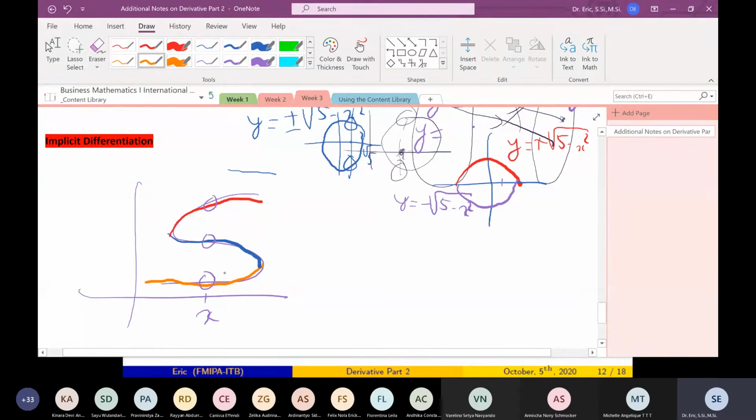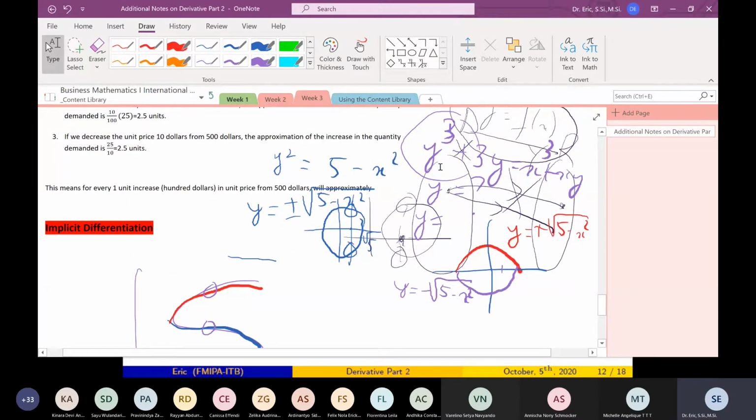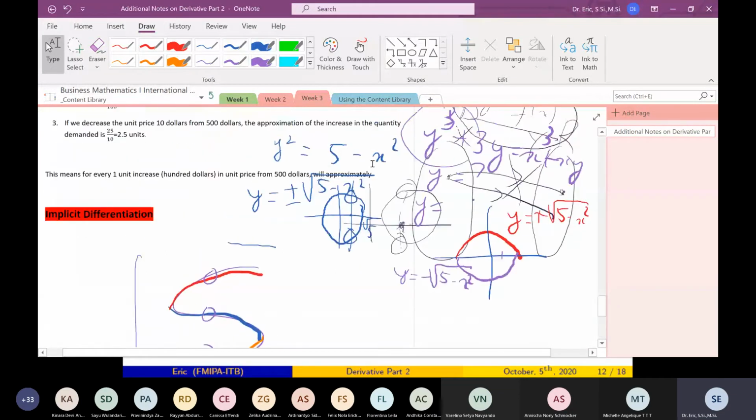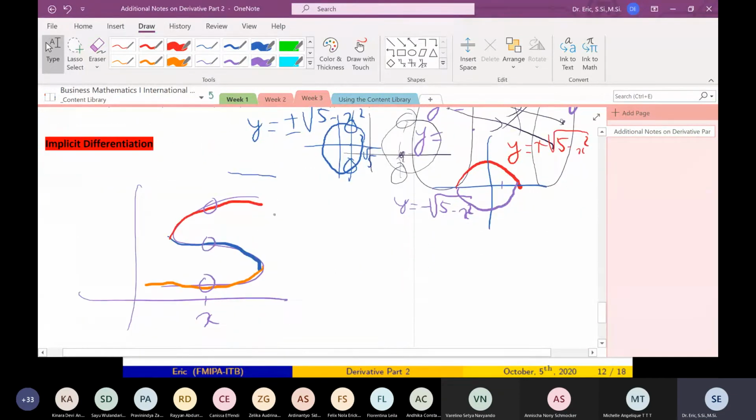Because there are 3 functions, and you have to find the roots of this cubic equation. Very, very hard. So you have 3 functions, y1, y2, and y3. Very cumbersome.